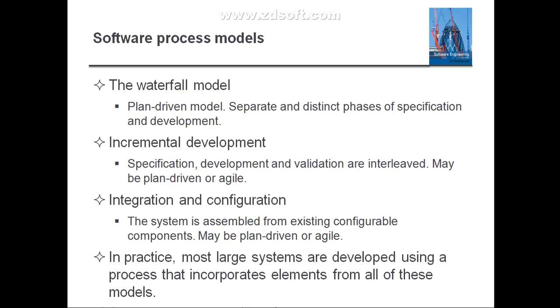Along with the activities, it needs to include the software product, process description, like for example roles and pre and post conditions. Now by using a software process model, it is going to show which process activities are included, along with the sequence in which they work. But they will not show you the roles of the people who are going to be involved in these activities. That is what the software process model is all about.